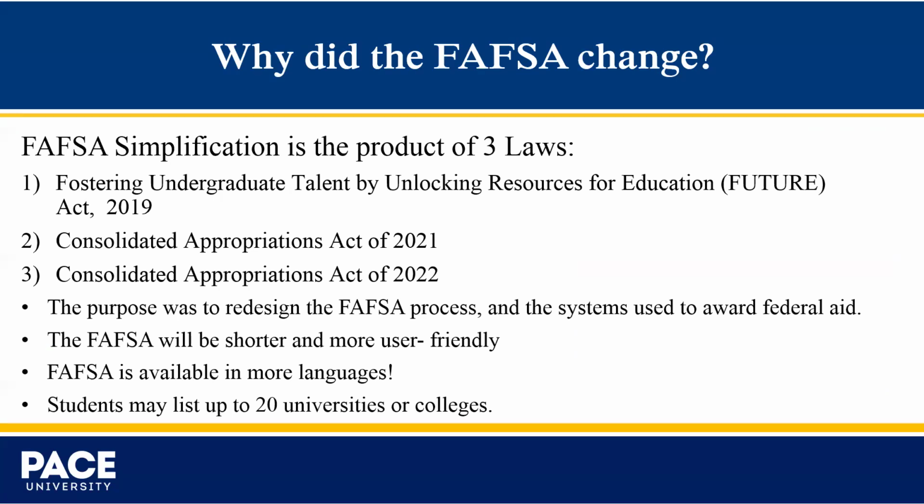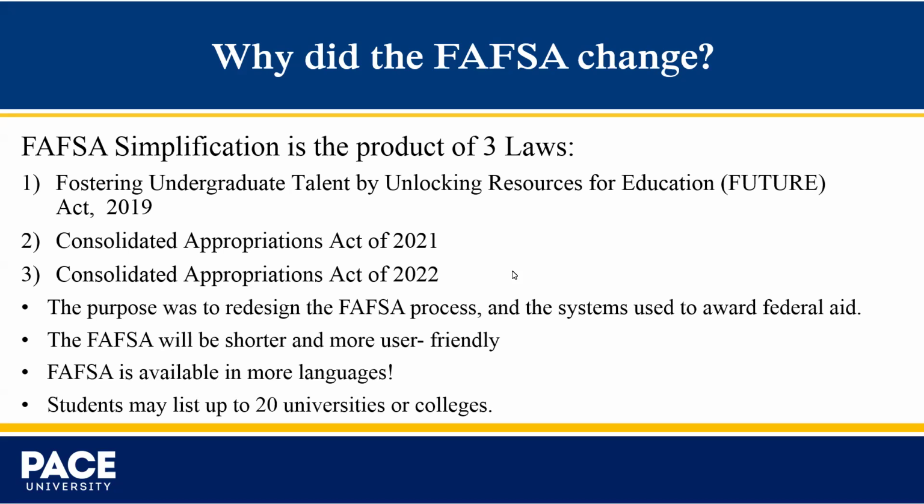The FAFSA simplification is the product of three laws: the Fostering Undergraduate Talent by Unlocking Resources for Education Act of 2019, and the Consolidation Acts of 2021 and 2022. The FAFSA will reduce the maximum number of questions from 100 down to 46. And because the FAFSA on the web is dynamic, some students won't even be presented with all 46 questions. This streamlined format will simplify the application process and make it less daunting for students and their parents.